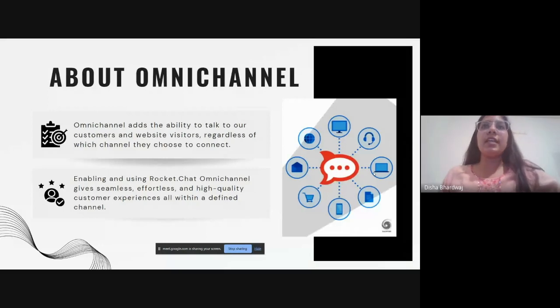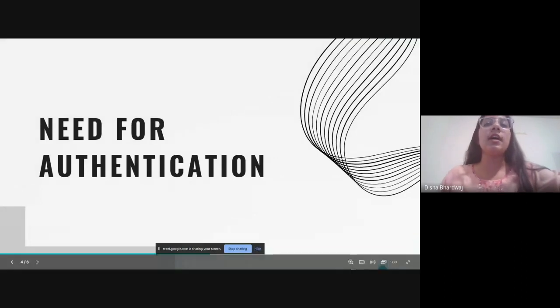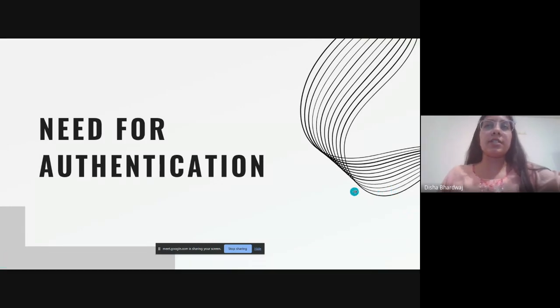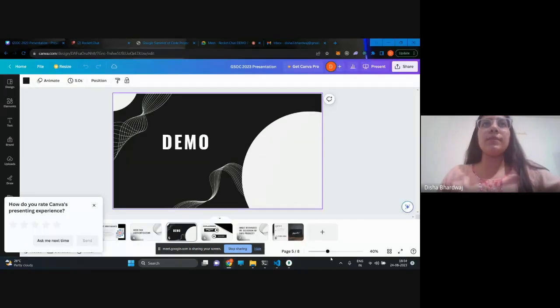So why we need authentication is this. That was the main issue. As this is open to all, this creates a need for authentication. Since it's open to all, it is also open to spams and bots. If our platform gets attacked by any attackers, and spams and all, then our agent and our platform will hang and provide unnecessary issues. So for that, we need authentication. We'll quickly move on to the demo to understand more about what's in the project.